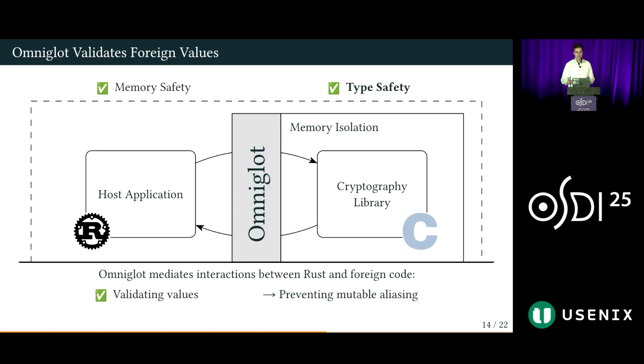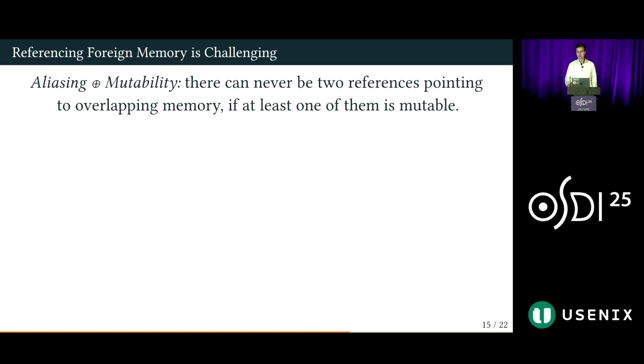Okay, so the previous approach shows how we can deal with values that are provided by foreign code but are stored in Rust's own memory. However, next to these own values, Rust might need to access values that are located in the foreign library's memory directly through references. And that, in turn, exposes us to another issue, namely that of upholding Rust's invariant of aliasing XOR mutability. In essence, this rule states that there can never be two Rust references pointing to overlapping memory if at least one of them is a mutable Rust reference.